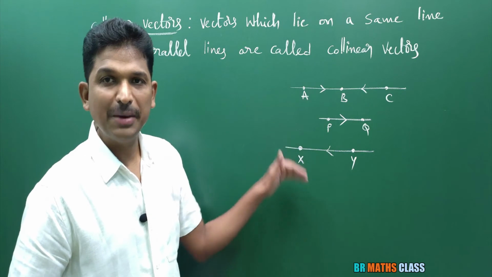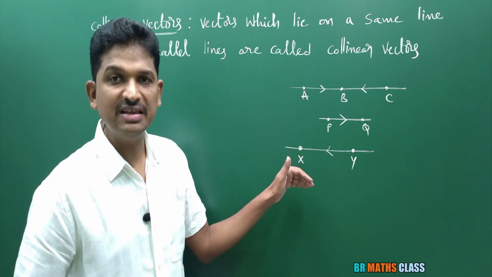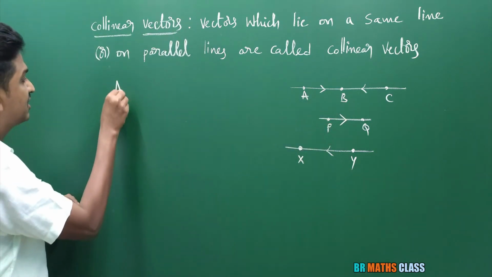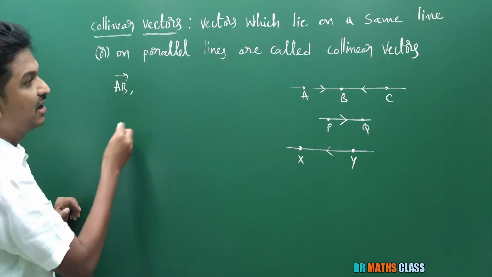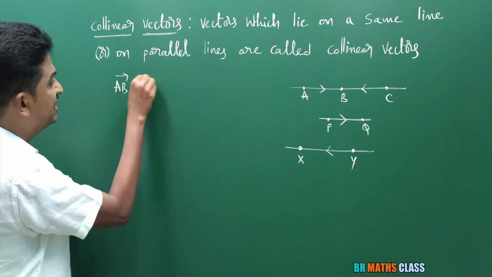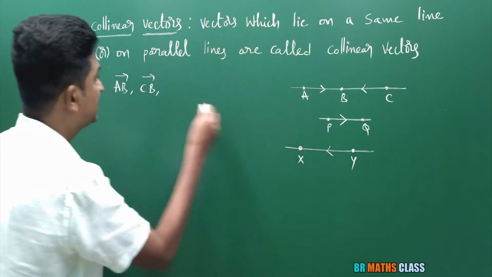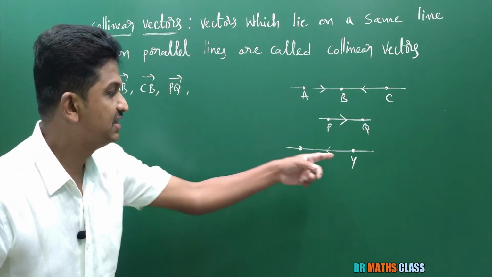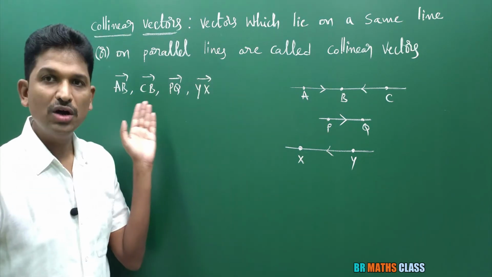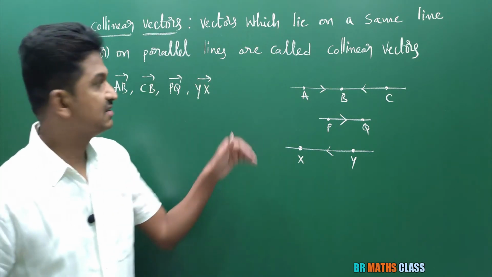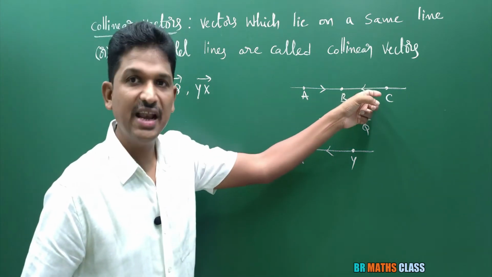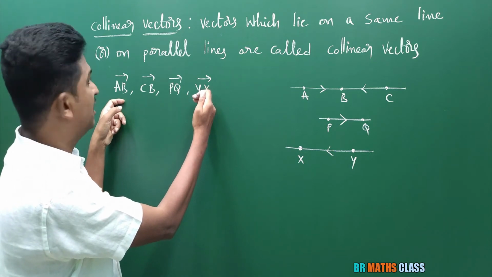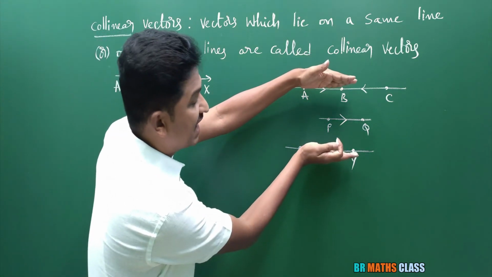You observe here, three parallel lines are there. On these parallel lines, there are some vectors. You observe AB bar, a vector present on it. And CB bar. Here there is a vector PQ bar, and here there is a vector YX bar. What do you know about these vectors? Suppose AB bar and CB bar lie on a same line. And AB bar and YX bar are vectors which lie on parallel lines.